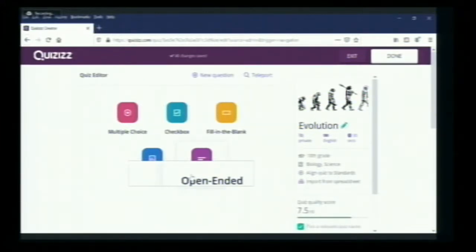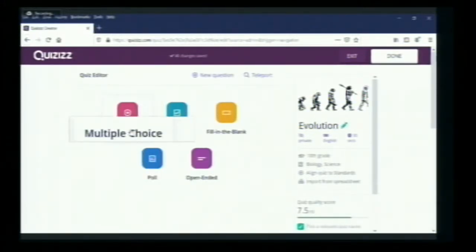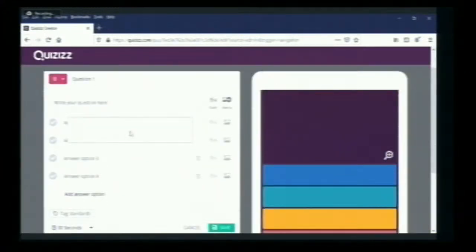First I will choose a multiple choice question. We see two boxes. One is for the question. We can change our question into a checkbox, poll type or fill in the blanks here also, or we can continue with this one. How this appears on mobile is seen on the right side. Whatever we type here appears on the right side screen, which is what the players will actually see when they play on mobile.